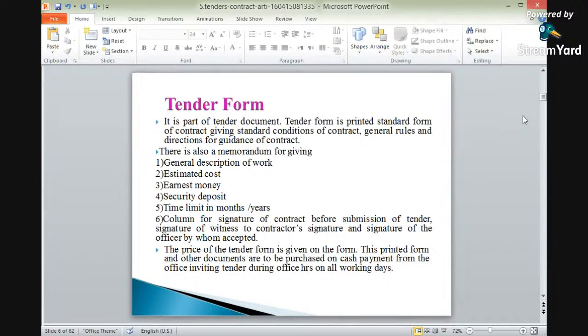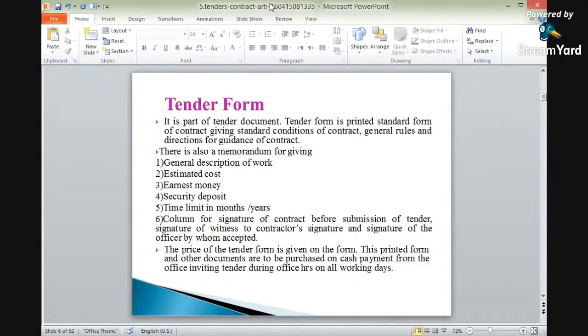We will have specific conditions to be carried out, standard conditions to be maintained while constructing any structure. So, standard conditions of contract. So general rules and directions for the guidance of contract. There is also a memorandum giving general information on what is covered in this standard form. General description of work has been taken care of, whether we are having load bearing structures, or constructing roads, bridges or flyovers. So a standard description has been given.